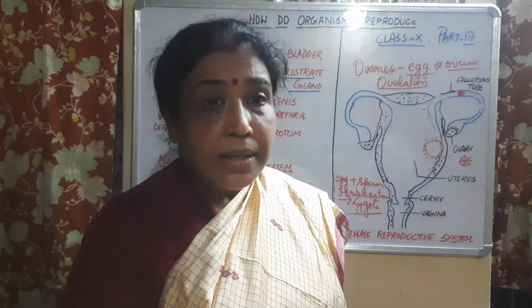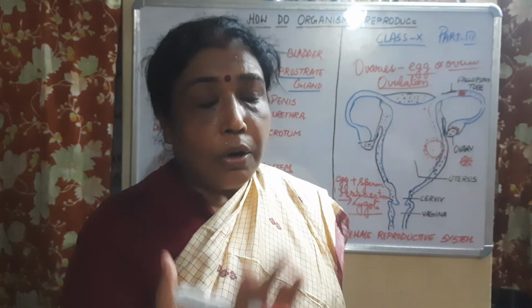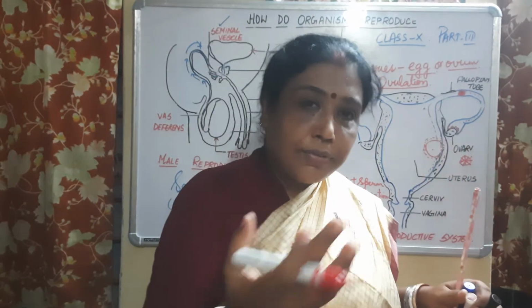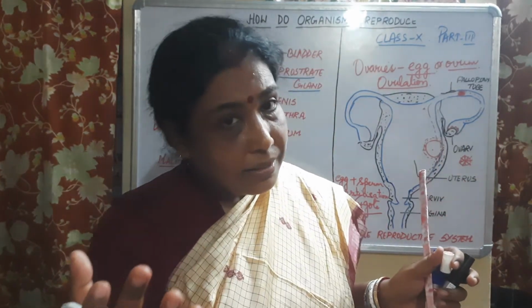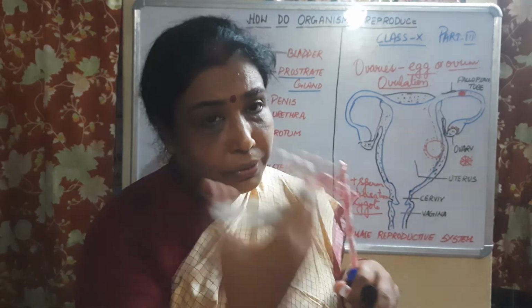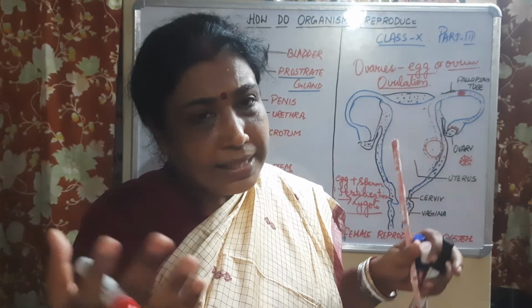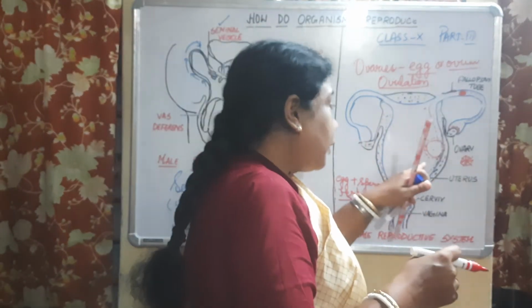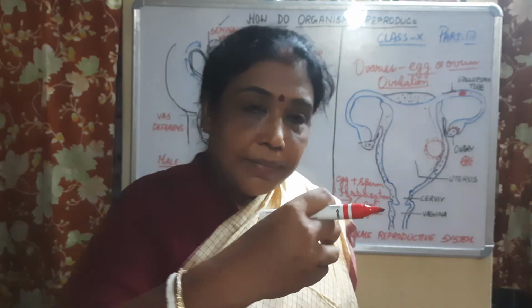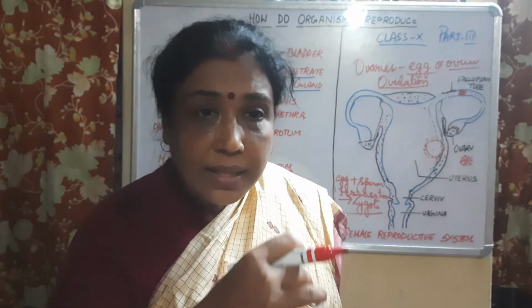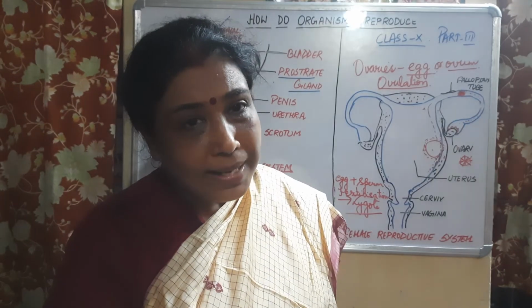What is it known as? Implantation. And there will be formation of structures. Gradually, after 3 months, there will be formation of different organs, and the embryo will be getting converted into the fetus after 2 or 3 months. Now there will be a development of a special tissue which will be a connection between the mother and the fetus, and this special tissue is known as placenta.